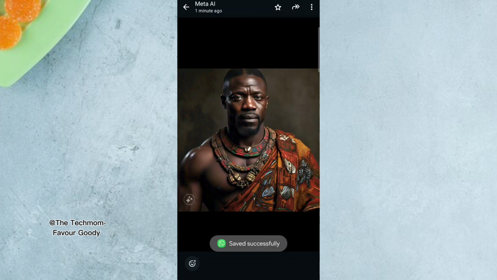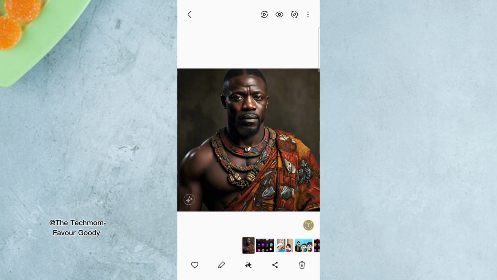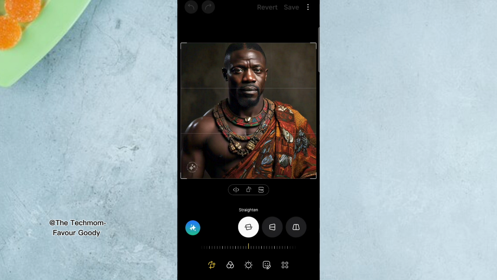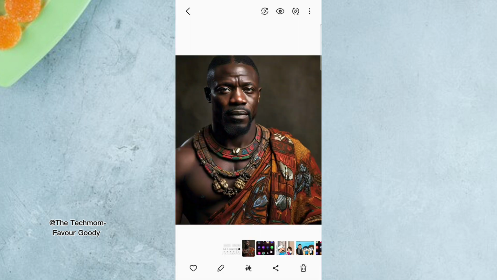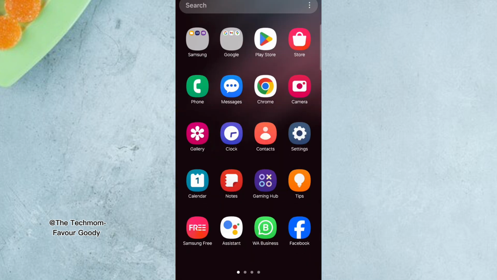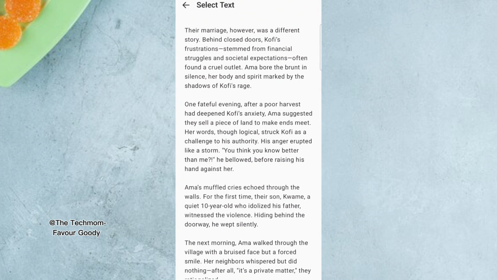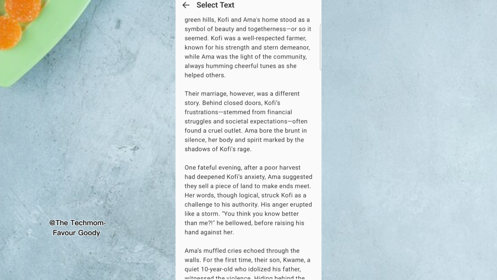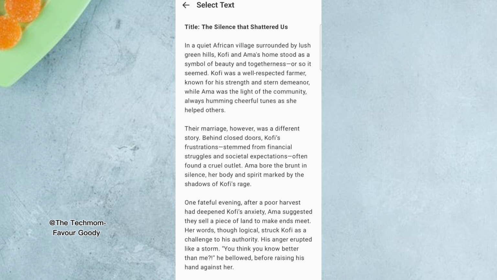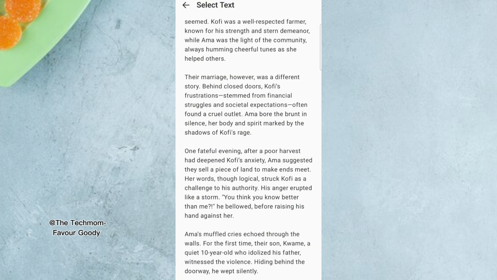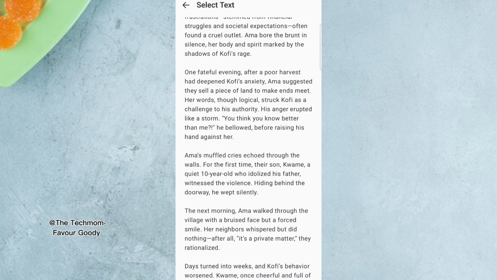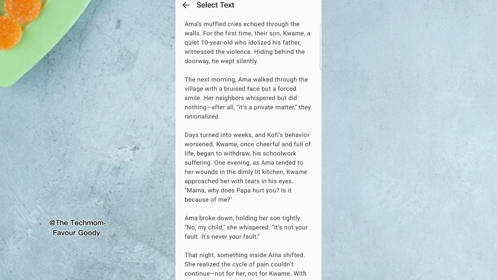You save it. Remember, you can use other AI image generators. So you go ahead and remove this WhatsApp watermark. I use my phone, click on edit, and then draw over it this way. So you save it. After saving it, you take those pictures. Remember, for the story you generated, you have to create images. Images of, apart from Kofi, I have Amma who is also a woman. So you see all other actors here in this story. You generate their images differently according to what they represent.